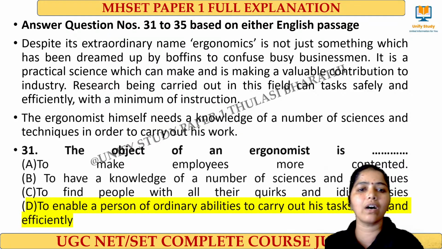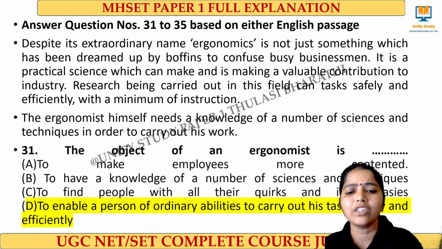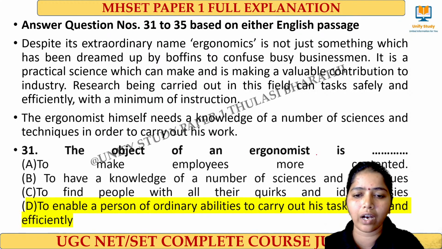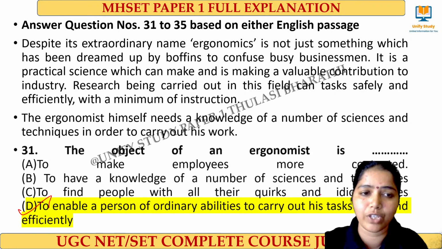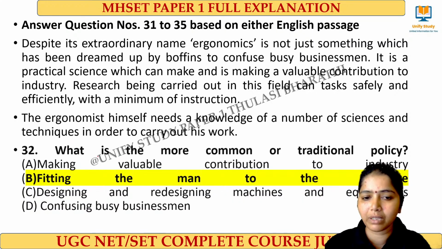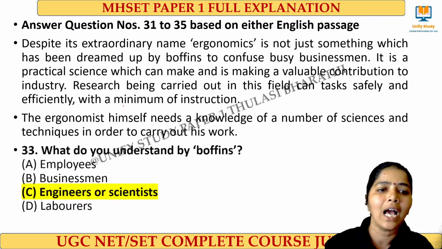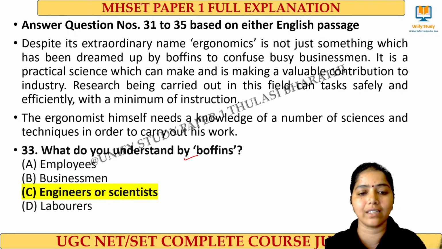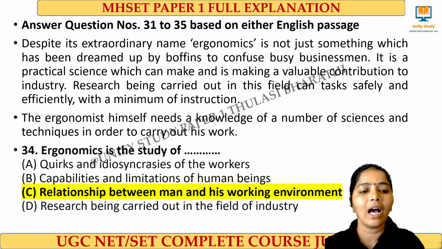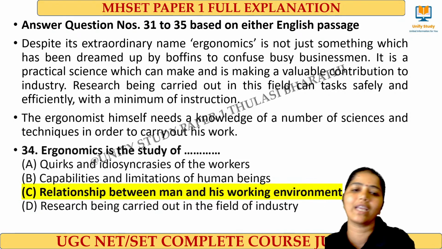And next, we move to reading comprehension. Very easy one this time. The objective of the ergonomist is option D: to enable a person of ordinary abilities to carry out his task safely and efficiently. And question number 32: the more common and traditional policy is fitting the man to the machine. And what do you understand by boffins? It is engineer or scientist. That is what it means here. And ergonomics is a study of the relationship between man and his working environment.